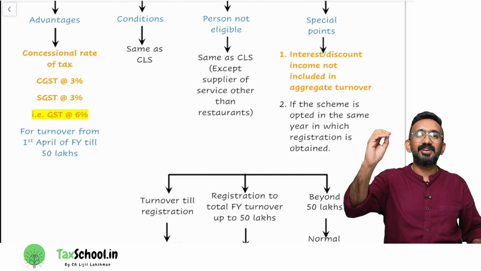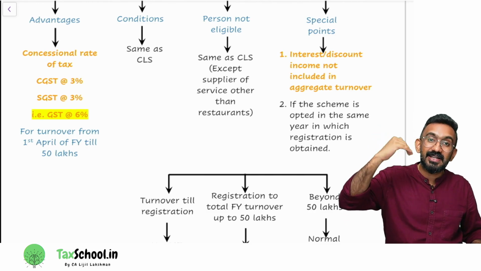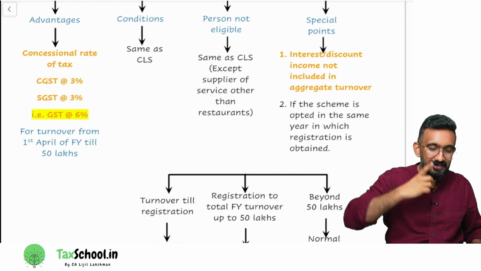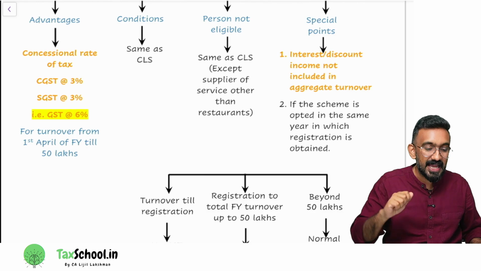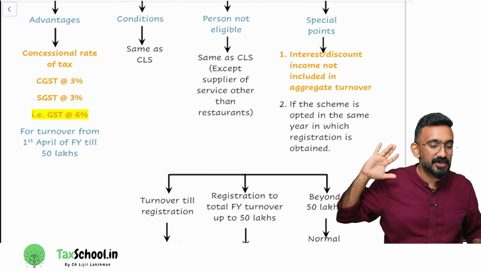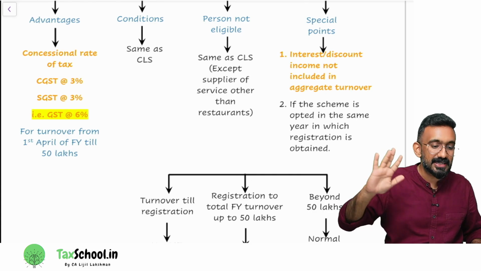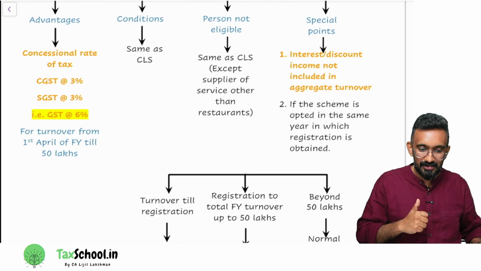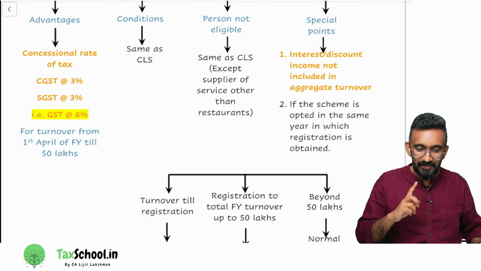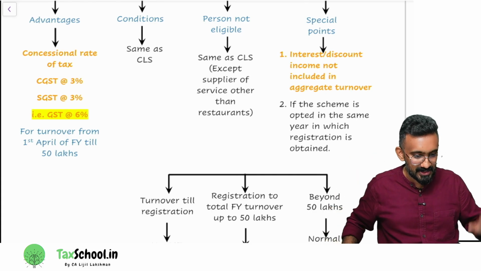You need not even register. Now, after registering, from 20 to 50, you have another option. What is it? 10(2A). You can pay 6%. Beyond 50 lakh, you will end up paying what percent? Normal tax rate. This is how you should remember it. Is it clear? Can I have another thumbs up if it's clear to you? 20, 50, above 50, normal rate. This is how you should remember.